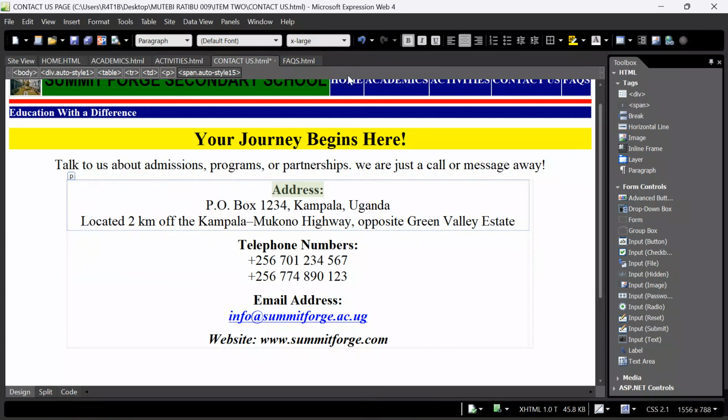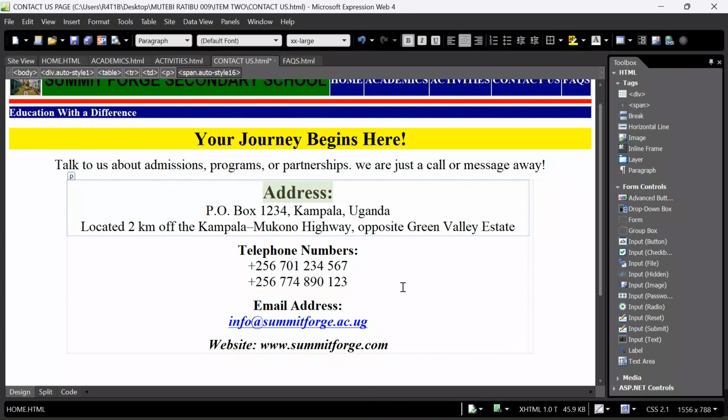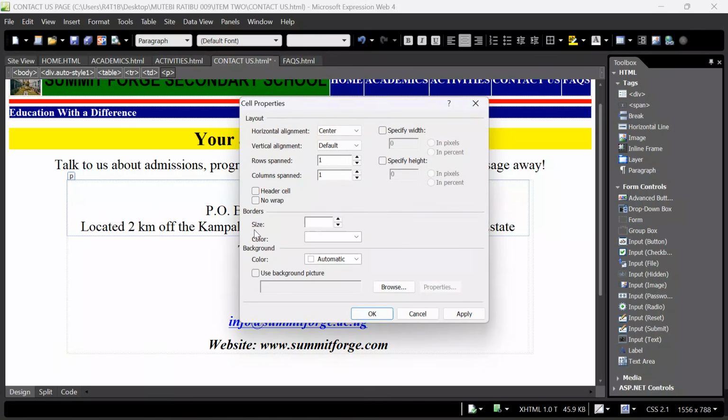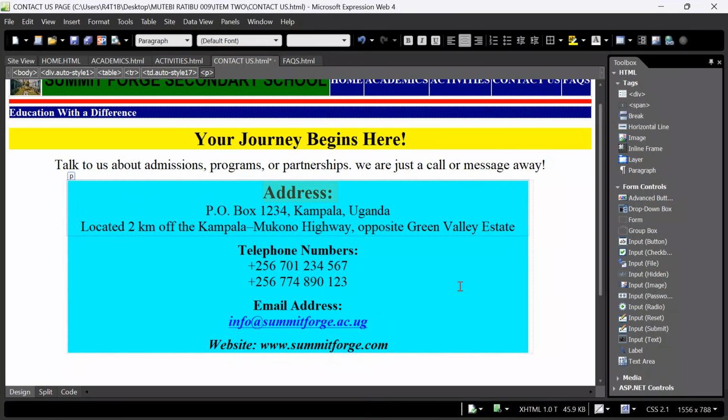Allow me to come over here and increase the size to see that we get everything done well. After that, I'll right click. I want to put some color. Go to cell properties, go to background color. I want to take this aqua, click OK, so that at least we have things balancing very, very well.